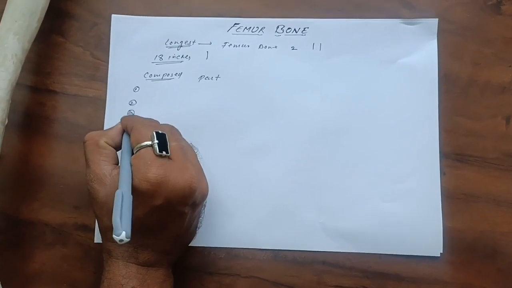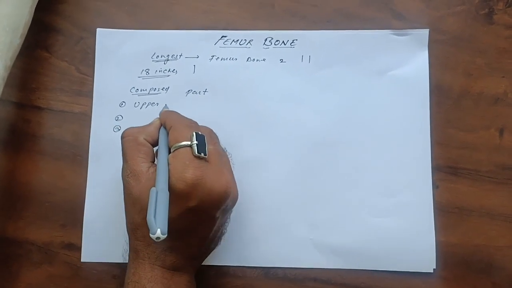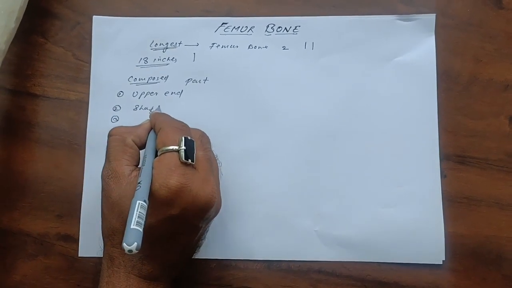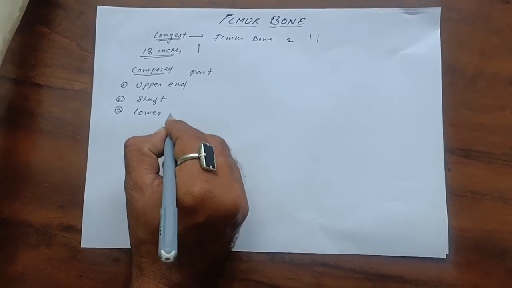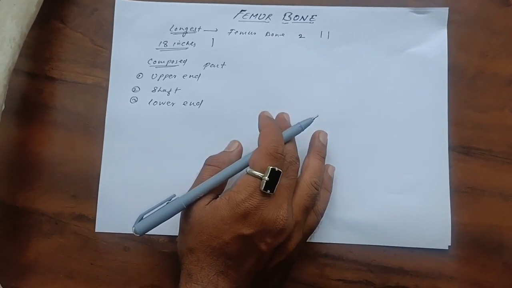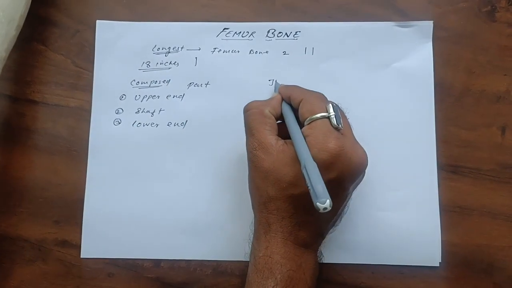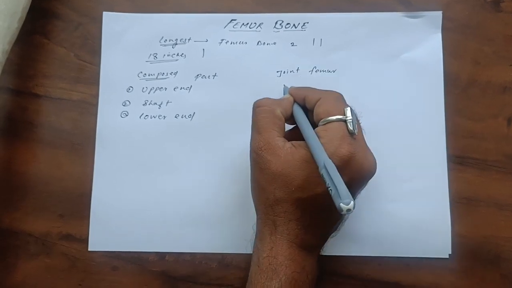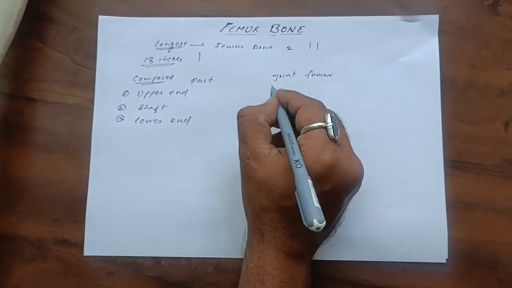That three parts are the upper end, which we are going to see afterwards in detail, next the shaft, and after that the lower end. After this we are going to see the general things, what joints are made by the femur bone. So what are the joints? First is the hip joint,